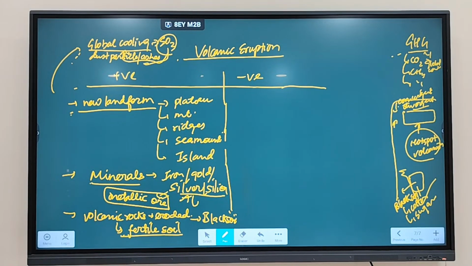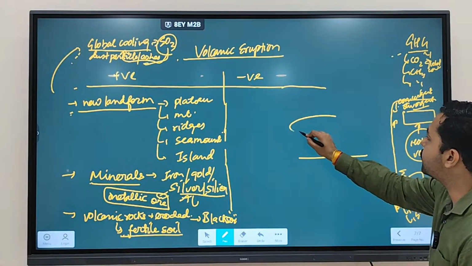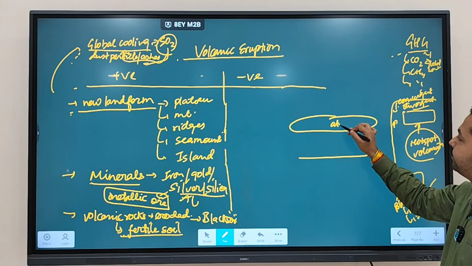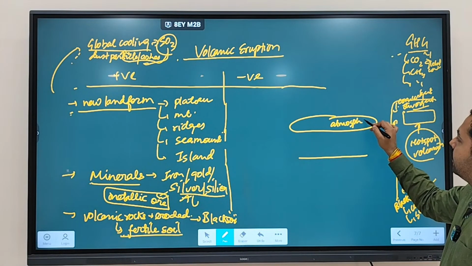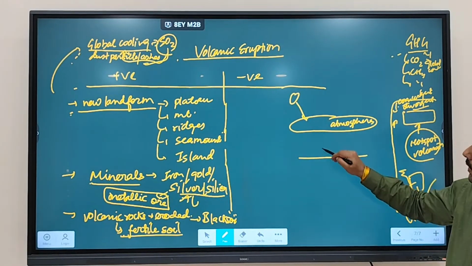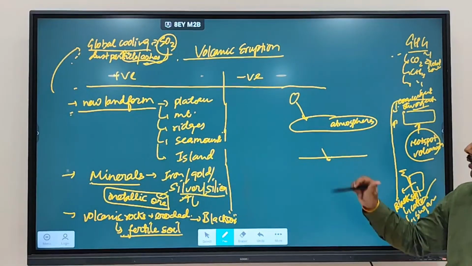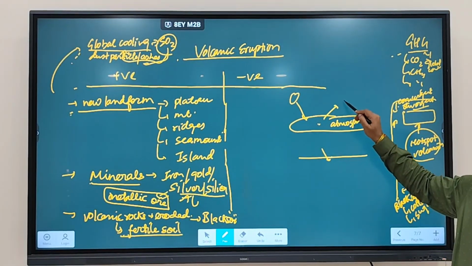Clear? Now, what happens is, okay, when these dust particles and ashes spread into the atmosphere, what happens? They block the sunlight reaching the Earth's surface, because they do not ensure that the atmosphere is transparent.